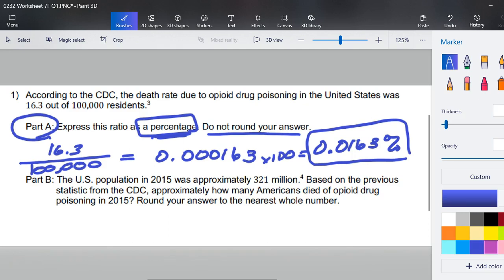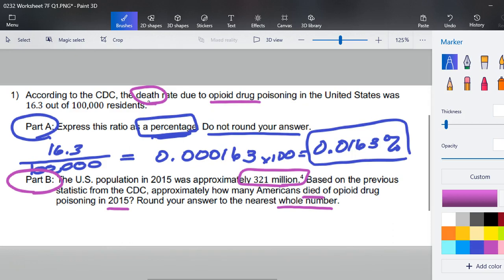Looking at part B, it says the United States population in 2015 was approximately 321 million. Based on the previous statistic from the CDC, approximately how many Americans died of opioid drug poisoning in 2015? They do want us to round our number. Here is the death rate due to the opioid drug poisoning.